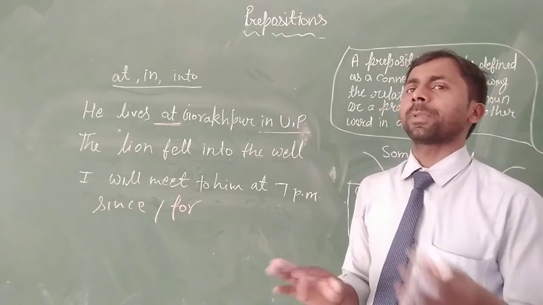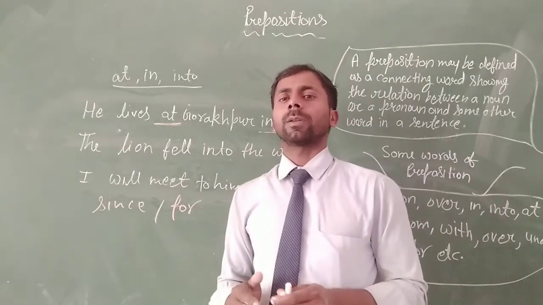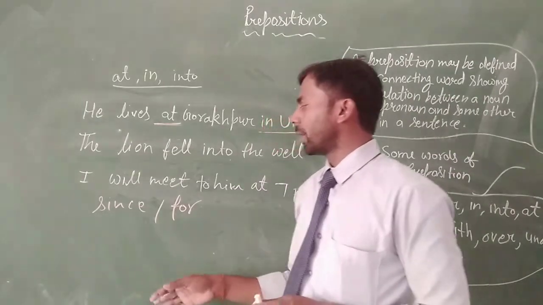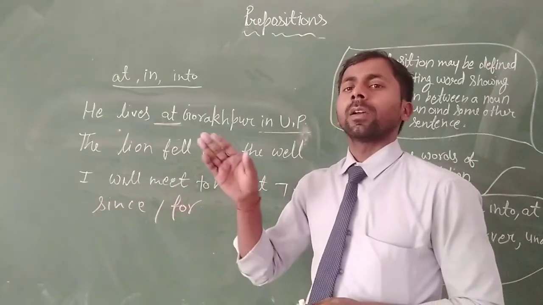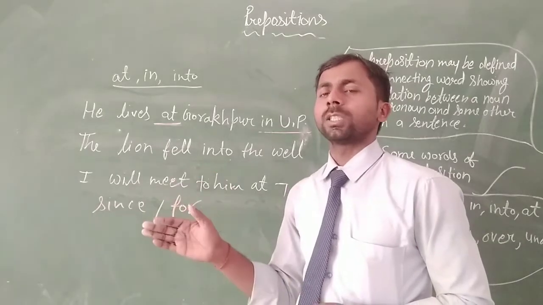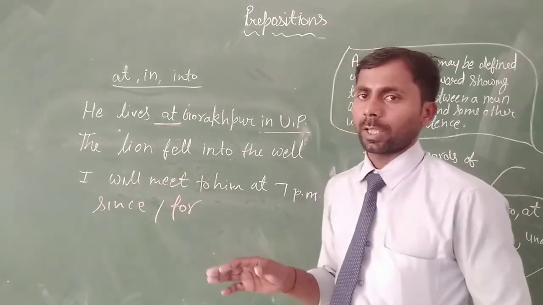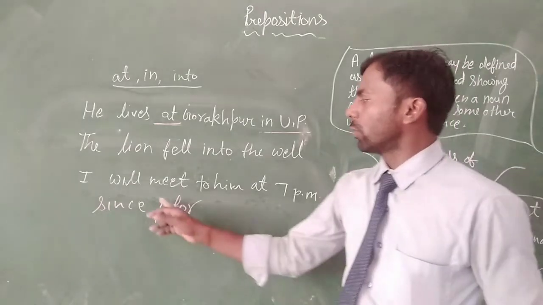If the time is definite, we use since, like, Rohan has been going to school since morning. Here the time is definite, so we use since.